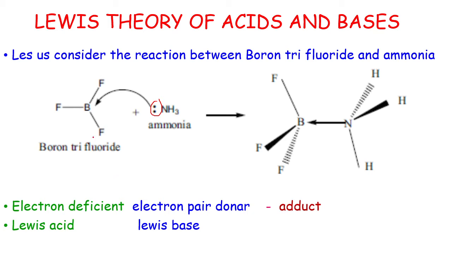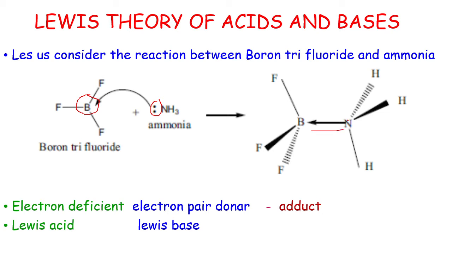Here boron trifluoride is an electron deficient molecule. It is a Lewis acid. It accepts a pair of electrons from ammonia. Here ammonia is an electron pair donor. It is a Lewis base, forming an adduct or new coordinate covalent bond. So this arrow is given.